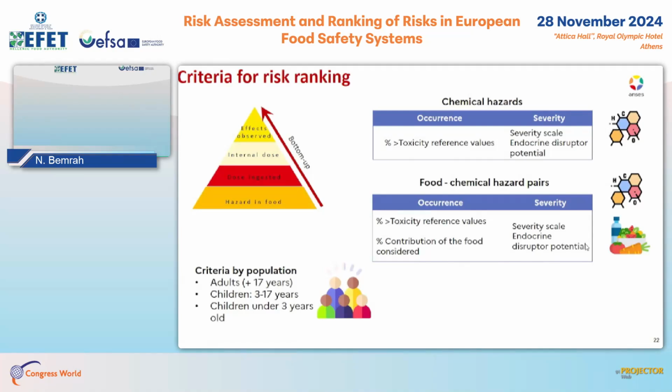For the prioritization of food chemical hazard pairs, we add to the previous criteria the percentage of contribution of the food to the total exposure to the substance, using the estimation from the total diet studies. And all these criteria are documented for the different age groups of the population.